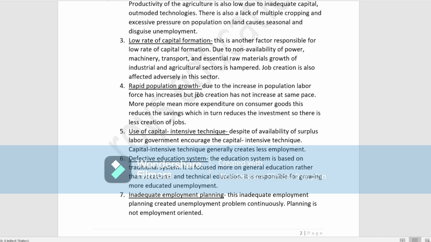If the saving is less, that means investment is also less. So therefore the job creation is also less here.